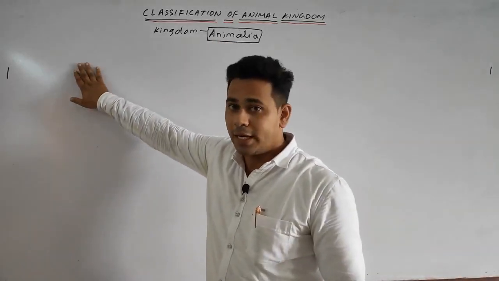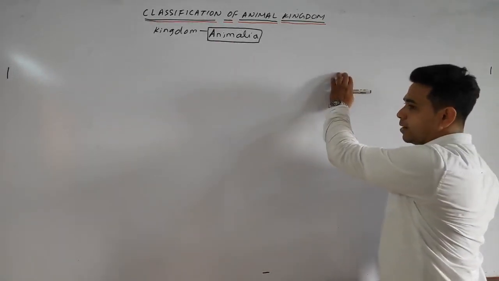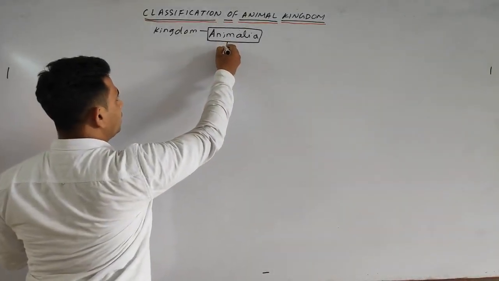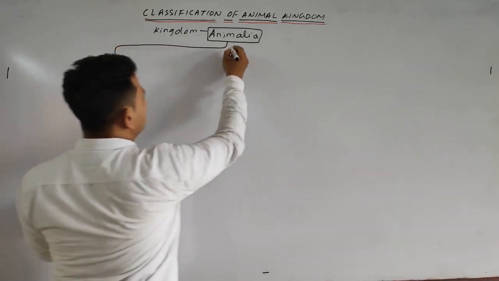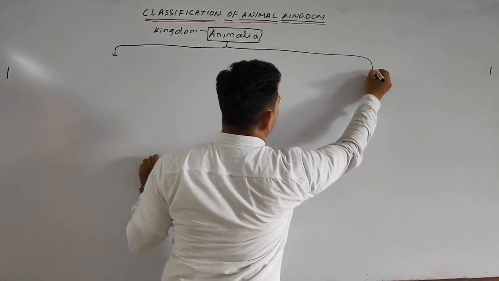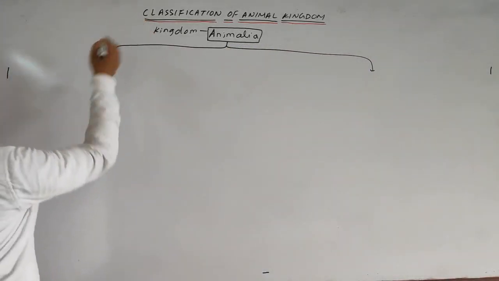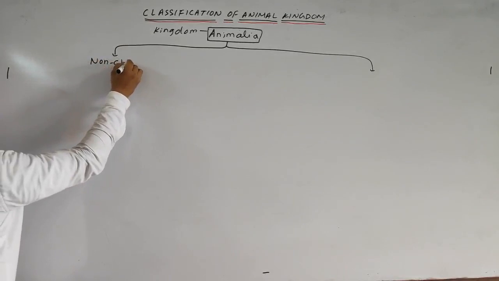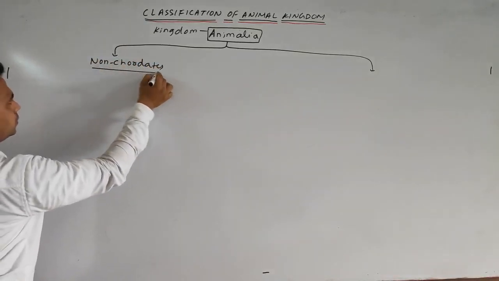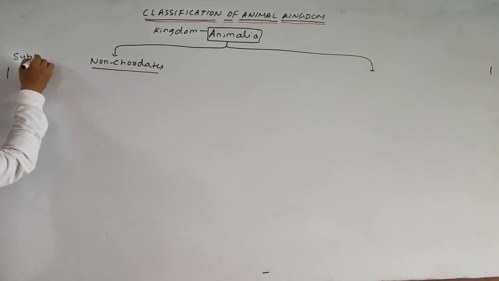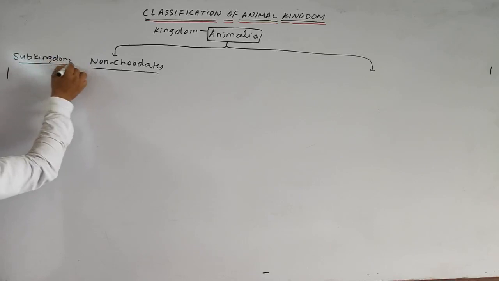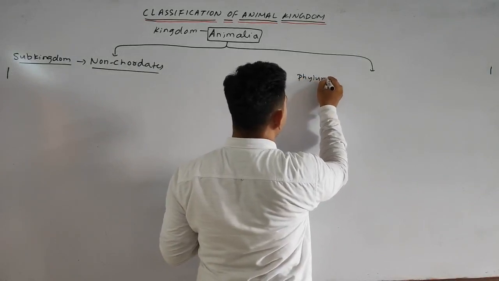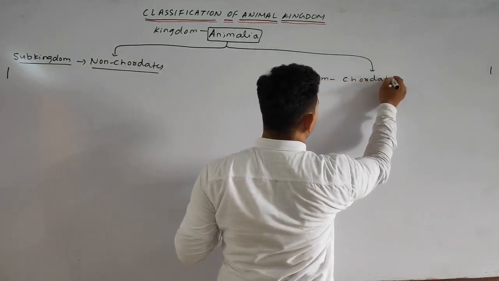One is the subkingdom called non-chordates, and the other is the phylum called chordates.